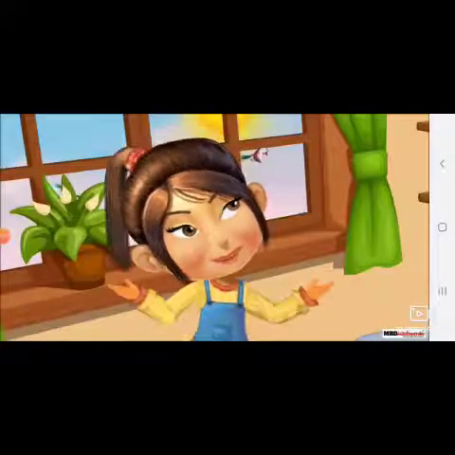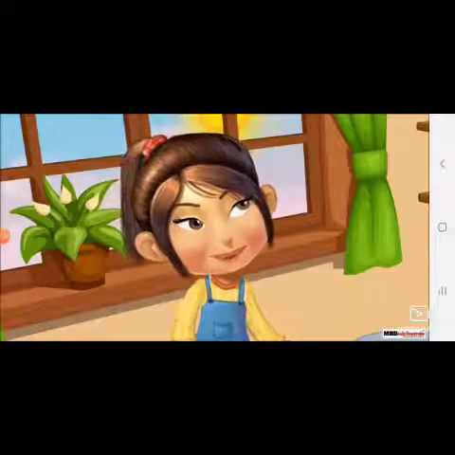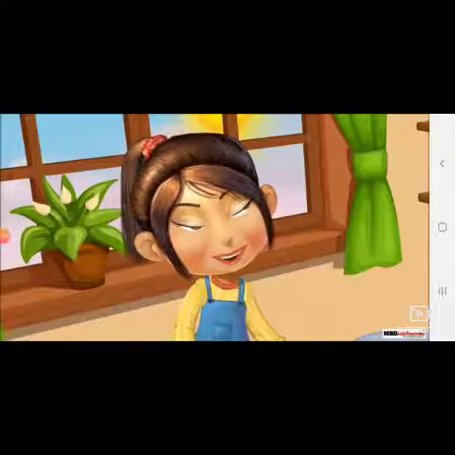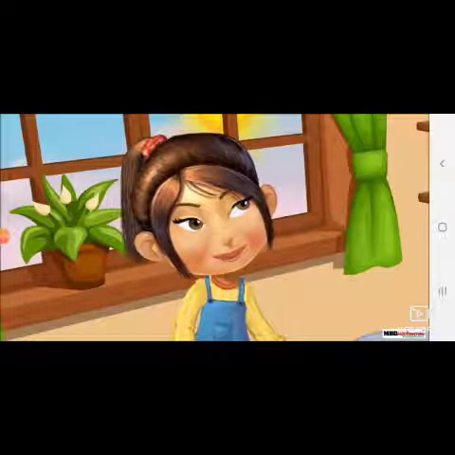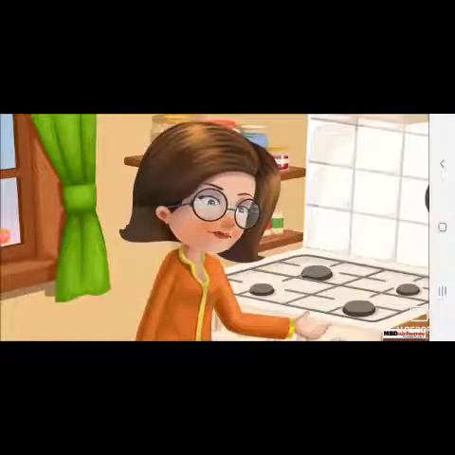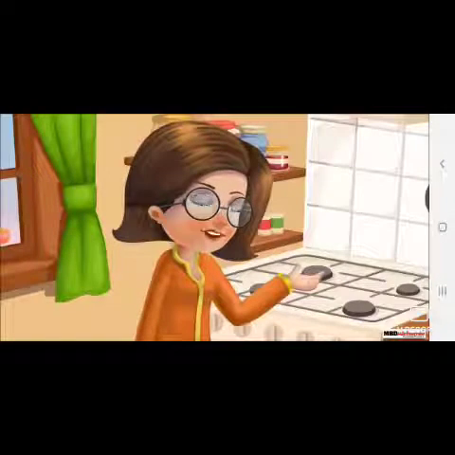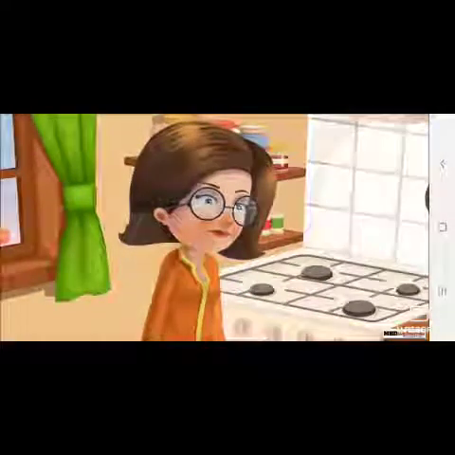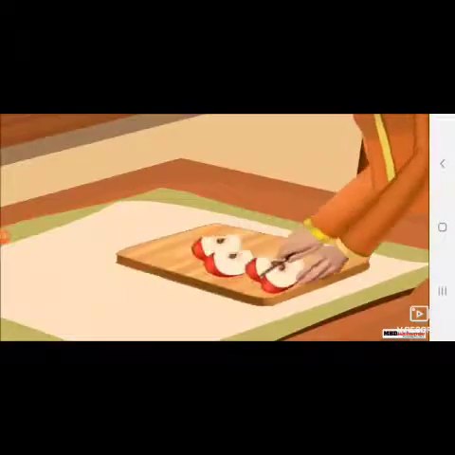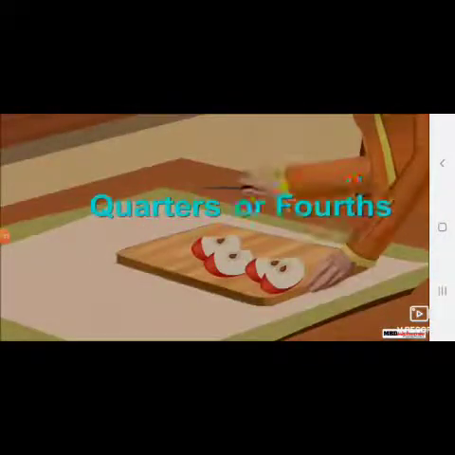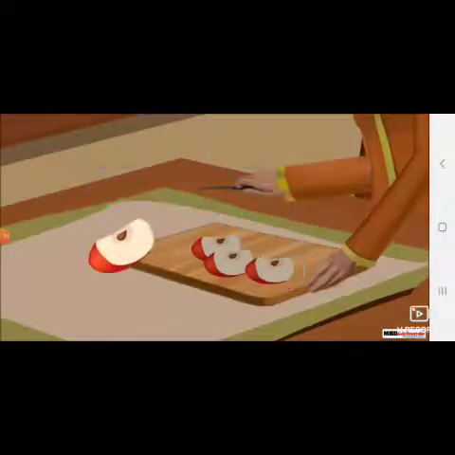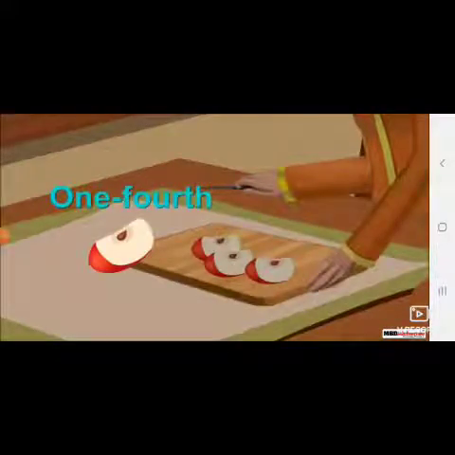Mom, can you divide this apple equally among four of us like you divided the apple in two halves? Yes, dear. We can divide the apple in four equal parts like this. Here, the apple is divided into quarters or fourths, and each part is 1/4 of the whole. Here, you have seen kids understand what a half is and what a 1/4 is.